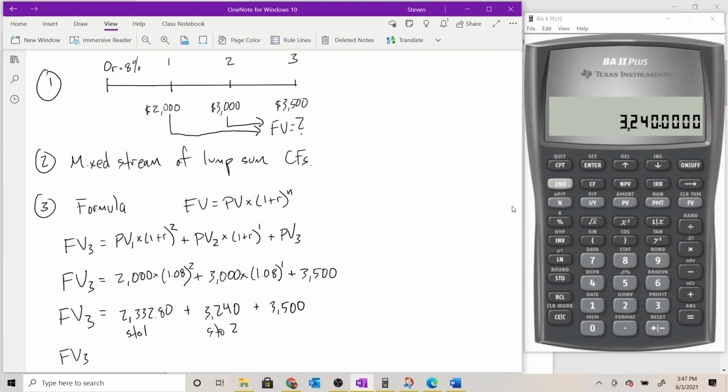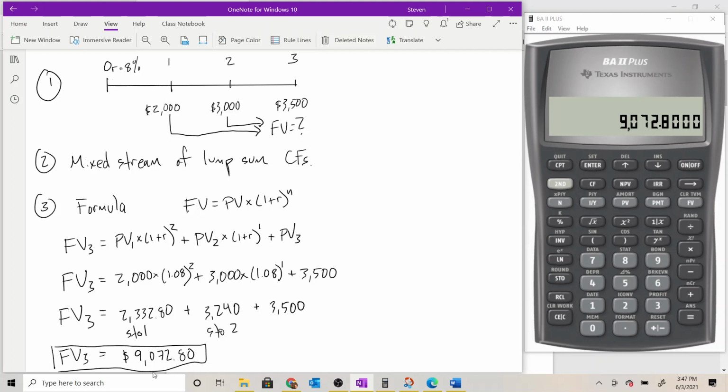Find the future value as of the end of year 3. The 3,240 is already on there, so I'm going to leave it there and just say plus recall 1 to get that number. Plus recall 1 will give me the $2,332.80. And then I can say plus and just type in the 3,500 to get a total future value of $9,072.80. Okay? And that is what we were looking for in this problem.